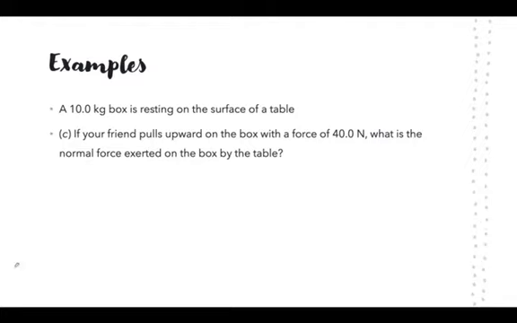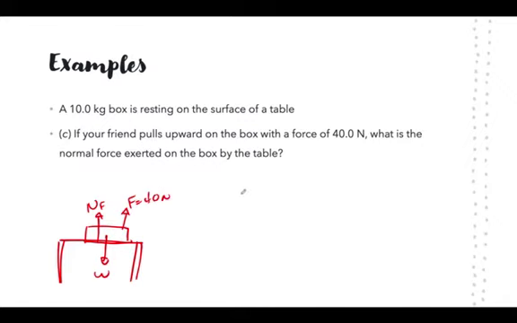All right, welcome back. So here we have the same table. We have the book resting on the table. The book has a mass, so it has a weight. The book is resting on a table, so it has an upward force, the normal force. And now my friend is pulling upwards on the book with a force of 40 newtons.